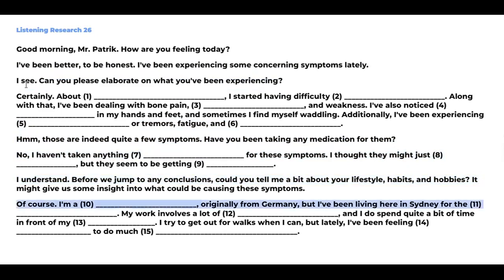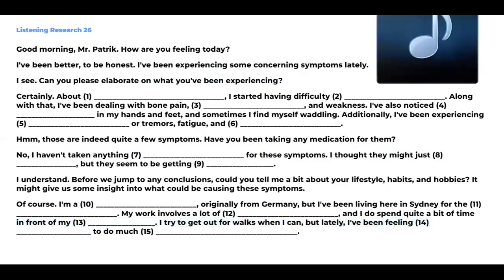Of course, I'm a mathematician originally from Germany, but I've been living here in Sydney for the past few years. My work involves a lot of indoor activities, and I do spend quite a bit of time in front of my computer. I try to get out for walks when I can, but lately I've been feeling too weak to do much physical activity. Thank you for sharing that.